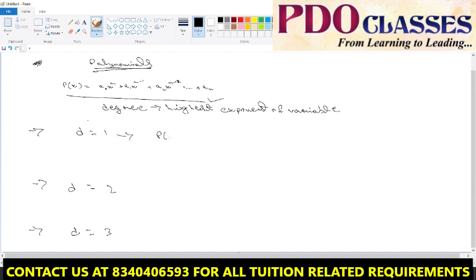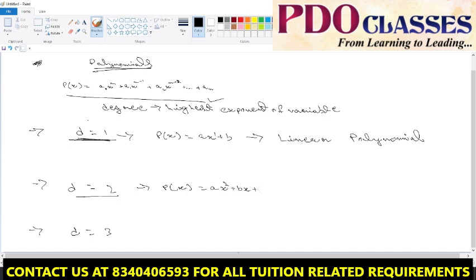That means we can have an expression like P(x) is equal to ax plus b. Here the degree is 1. How? Here x has no exponent. If nothing is written, that means it is 1, right? That means degree is 1. This particular polynomial is called a linear polynomial. If the degree is 2, as in P(x) is equal to ax square plus bx plus c, this is called a quadratic polynomial.